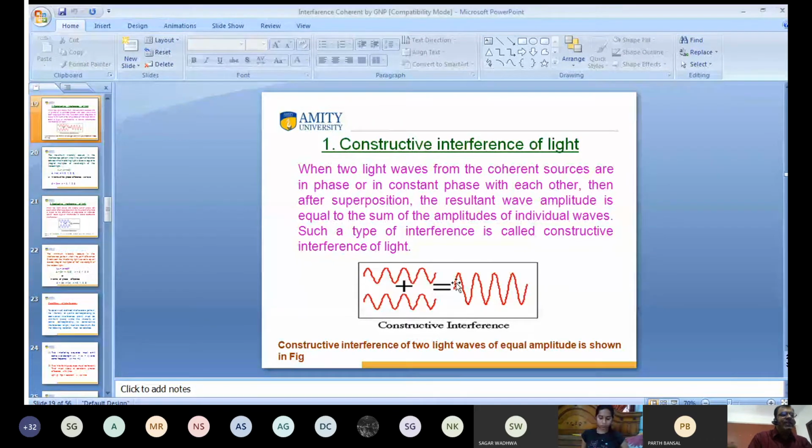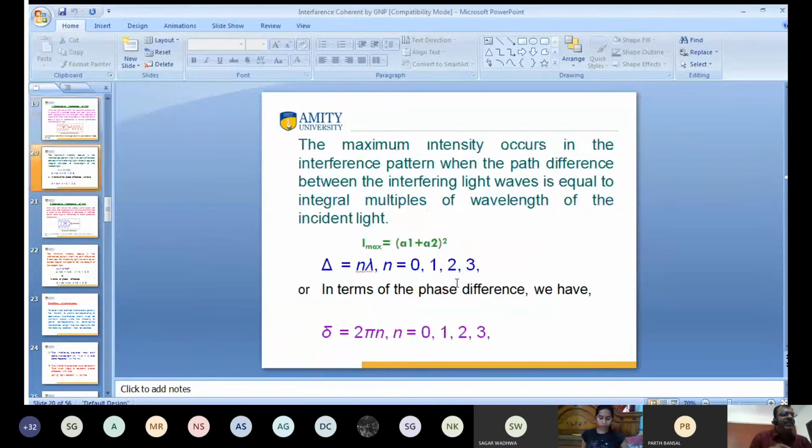In the case of constructive interference, we get the maximum intensity, which you can call bright fringes. What is the condition for maximum intensity? Path difference equal to n lambda, and phase difference equal to 2n pi. This is the path difference and this is the phase difference. If we satisfy this condition, then we get constructive interference.